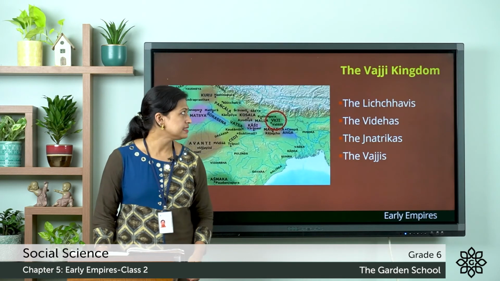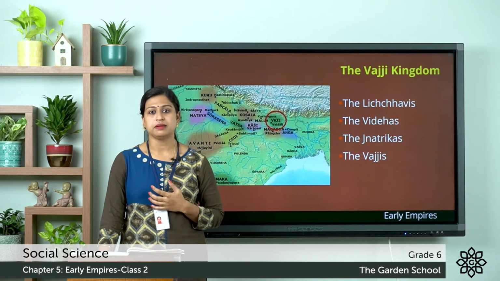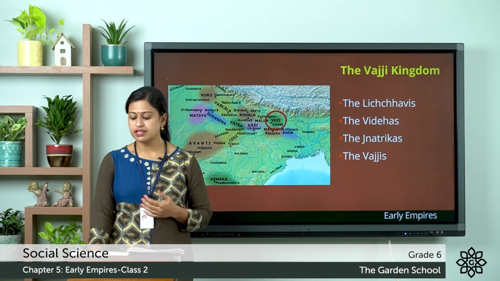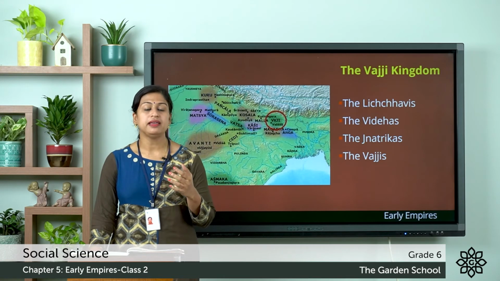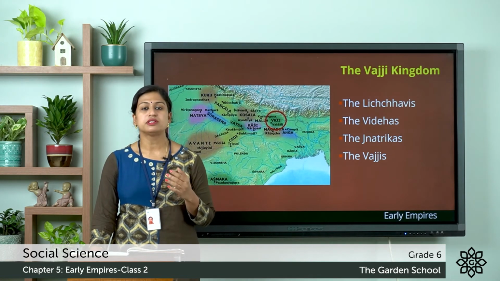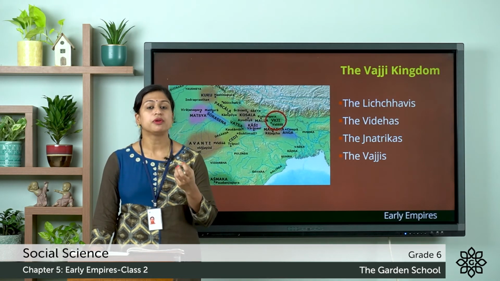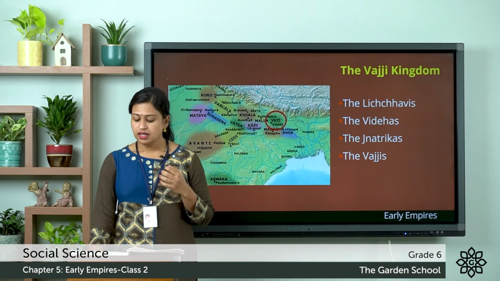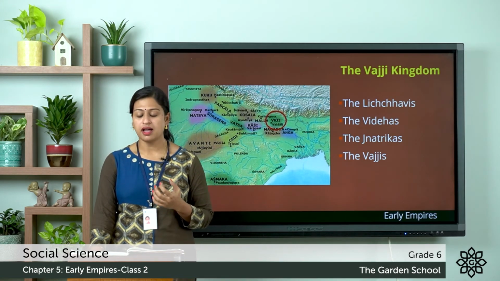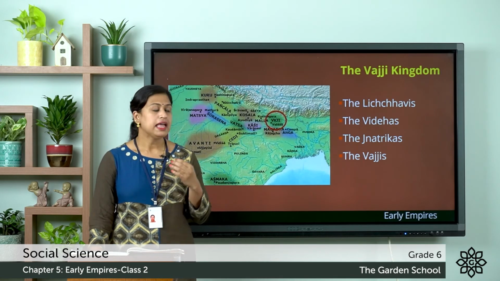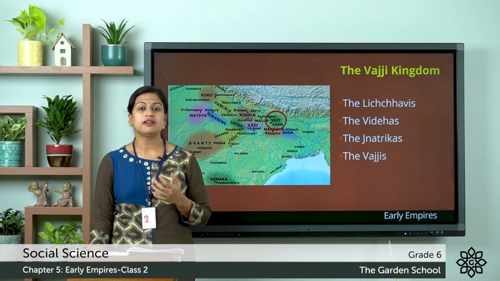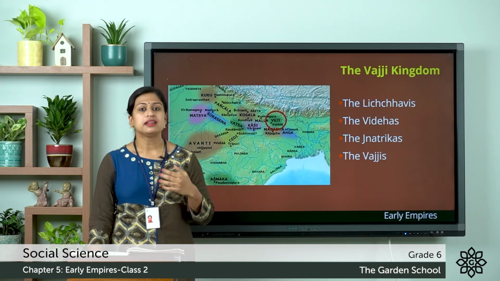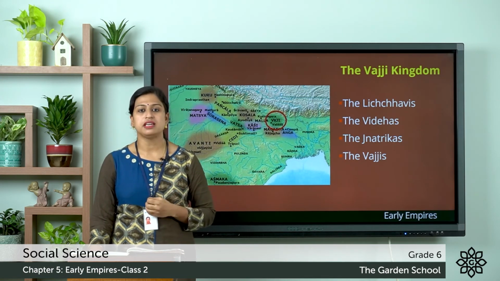Next, we'll discuss about the Vajji kingdom. So here the Republic of Vajji or Vajji state, that means it was not ruled by a king or monarch, but it was ruled by a group of people or a council, and this group was known as Gana or Sangha, and the members of this Gana or this assembly were known as the Rajas, and the Gana met several times in a year to discuss and to decide about any matter.